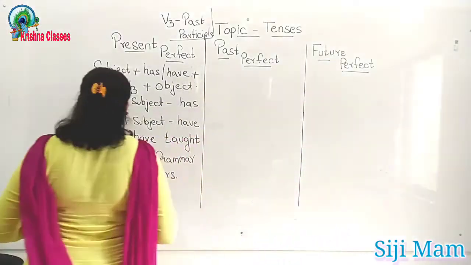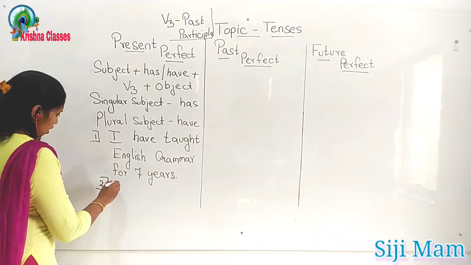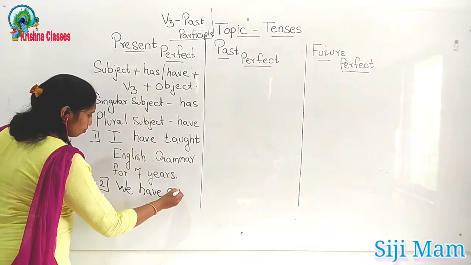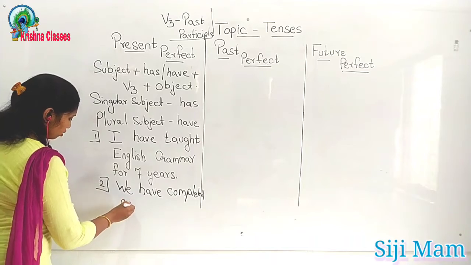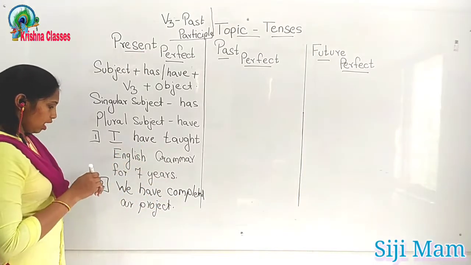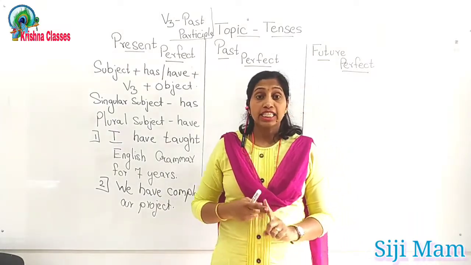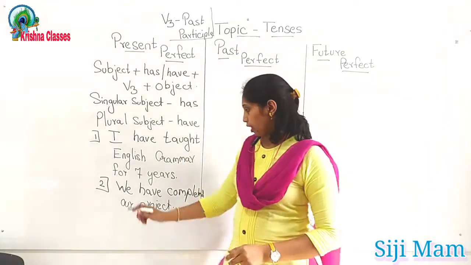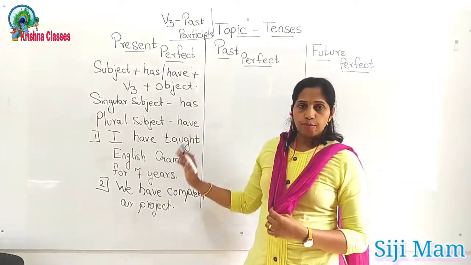Okay, I have one more sentence I will write here. Example, as you can see: we have completed our project. We have completed our project. Now the second example is the first method. The action started in the past and is a long time process, and right now the action is completed. We have completed our project. Hope you have understood present perfect tense.